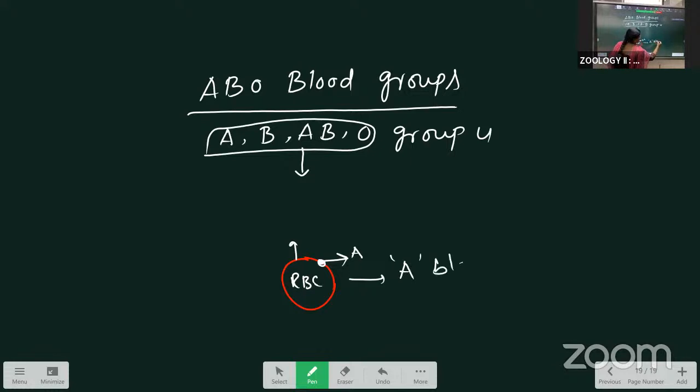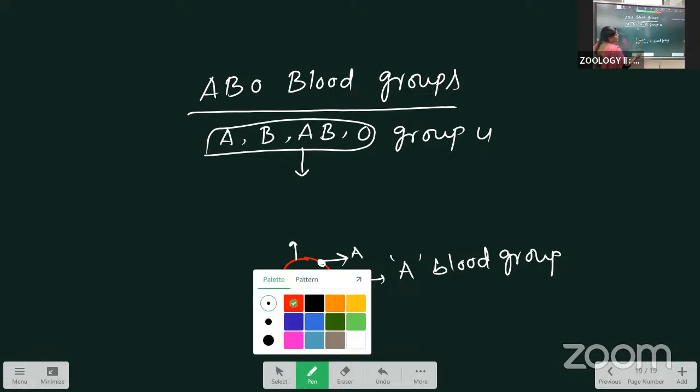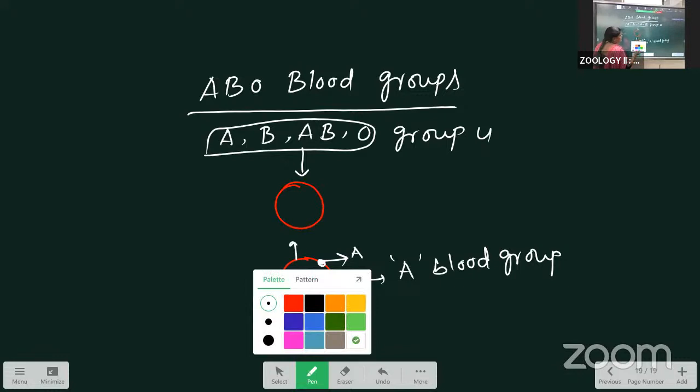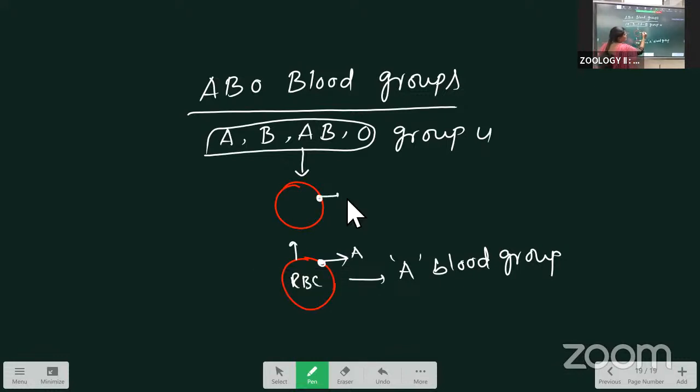A blood group means the antigen on the surface of the plasma membrane is A. Similarly, on the RBC, if the antigen present is the B antigen, the blood group is called the B blood group.